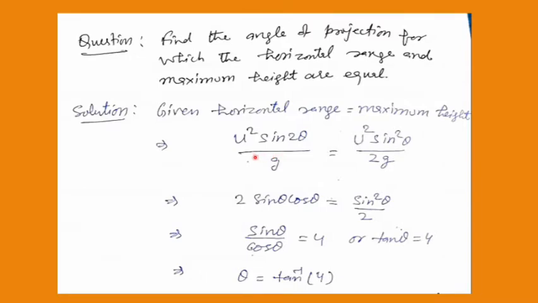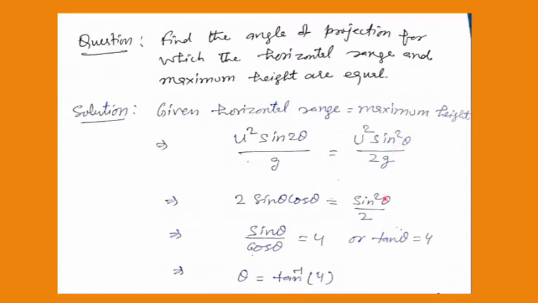For the horizontal range, the formula is u square sine 2 theta upon g. For maximum height, the formula is u square sine square theta upon 2g. If you equate both these formulas, small g on both sides will cancel, u square will also cancel. Sine 2 theta can be written as 2 sine theta cos theta by your trigonometric formula. So the knowledge of trigonometric formulas is a must. You have done this formula earlier, sine 2 theta equals 2 sine theta cos theta.